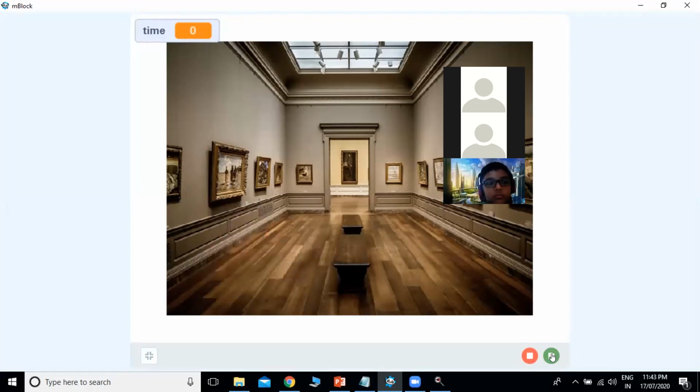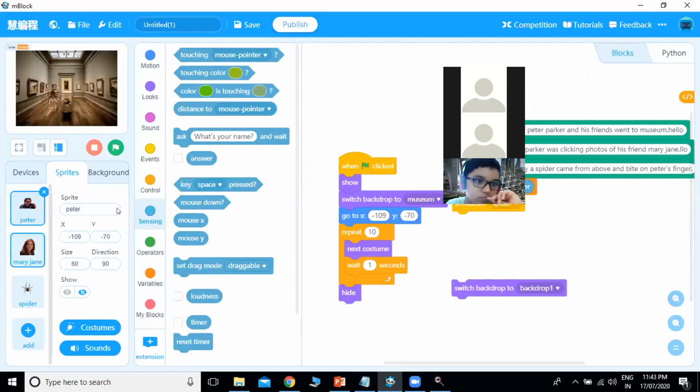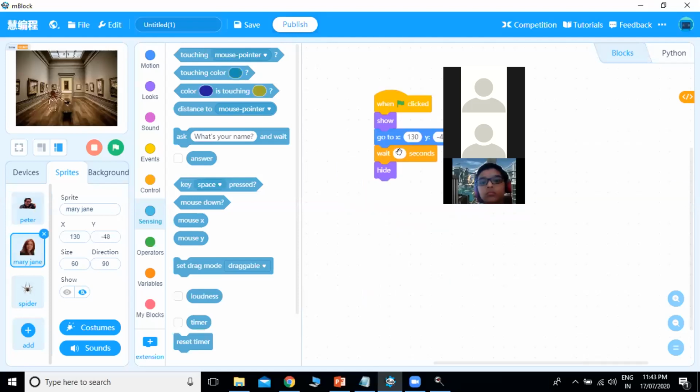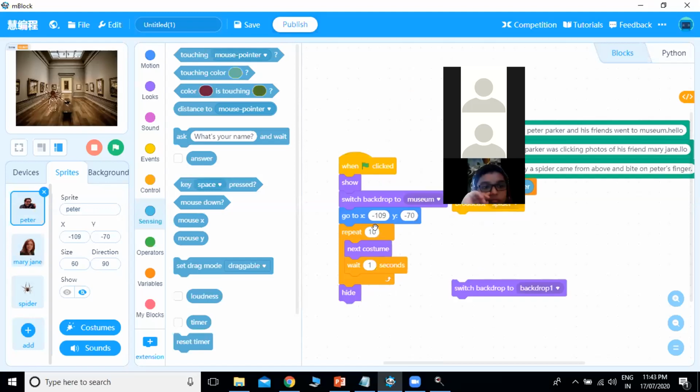So you can see there are 12 seconds, so everything just takes 12 seconds to complete. So we have to make Mary Jane wait for 12 seconds, and then she will hide, right? So we have to put 12 seconds here. Also, we have to increase the time of Peter. He also has to wait, repeat this thing for, you can say, 15 times.